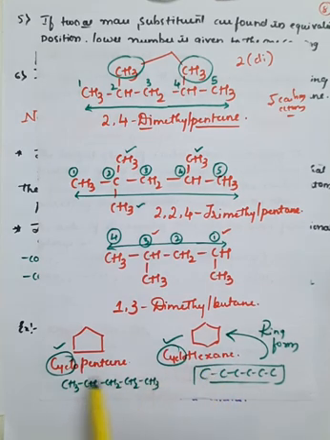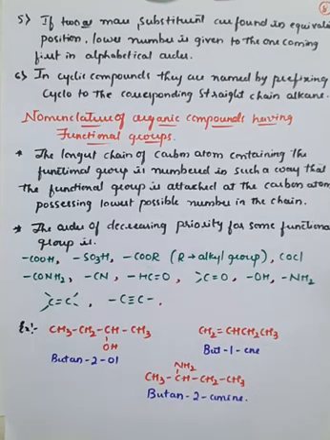So here it is pentane, in the cyclic form it will become cyclopentane. Like this we have to name the given organic compound. Further, if we go for the nomenclature of organic compounds having functional groups, right? In case of organic compounds having functional groups, again there are 2 rules.